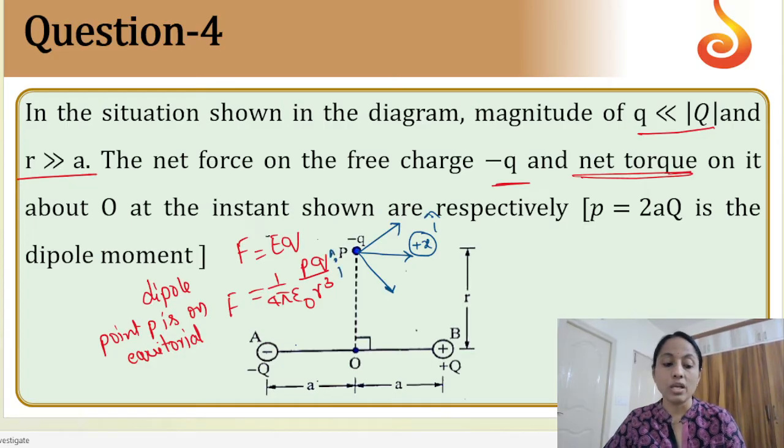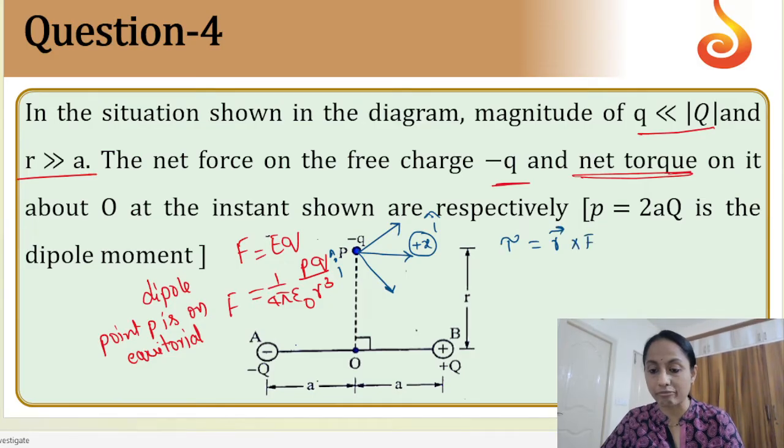This is the force. Now when we get the force, we can calculate the torque also. What is the formula for torque? Torque is equal to force into perpendicular distance, so tau bar is equal to R bar cross F bar. What is the direction of R bar? R bar is along j cap, the positive y axis.